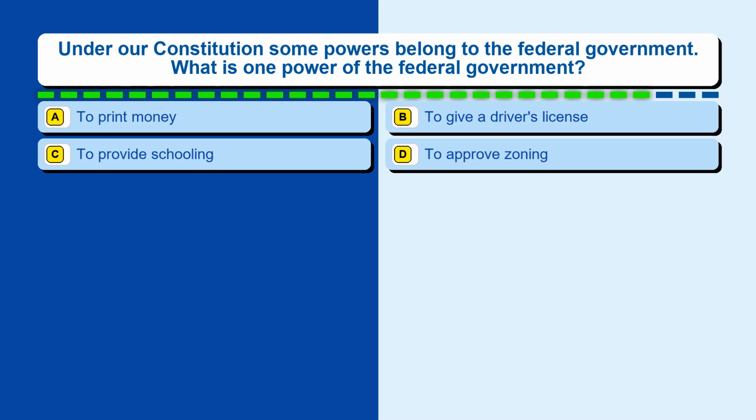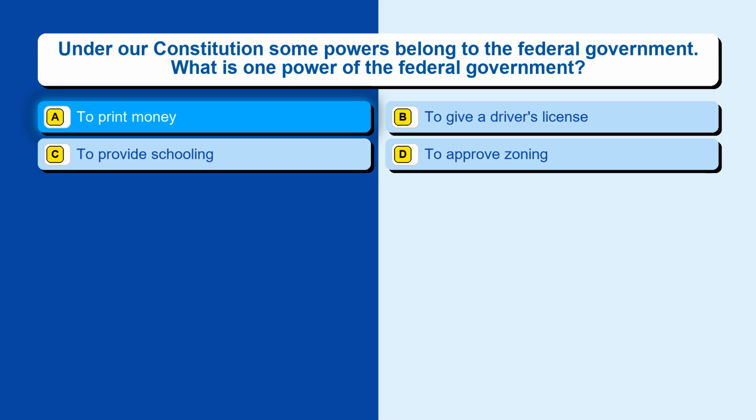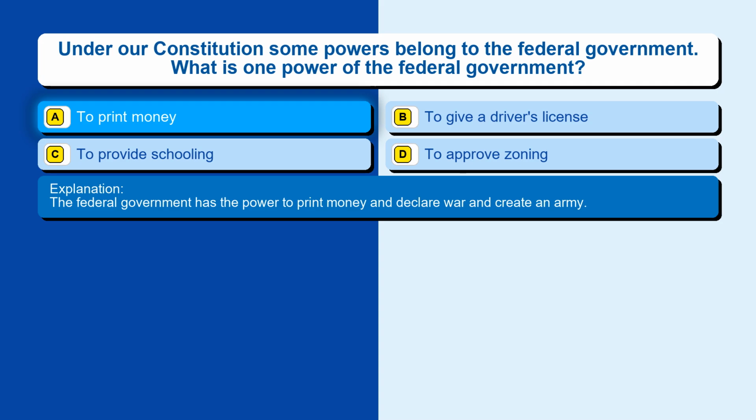Question 114. Under our Constitution, some powers belong to the federal government. What is one power of the federal government? Option A, to print money. Option B, to give a driver's license. Option C, to provide schooling. Option D, to approve zoning. The correct answer is option A, to print money. The federal government has the power to print money and declare war and create an army.